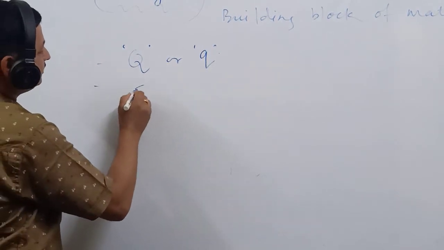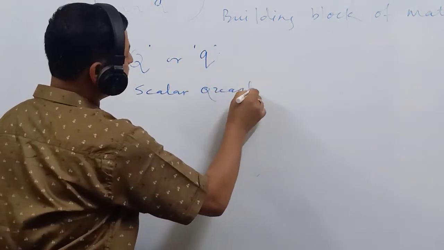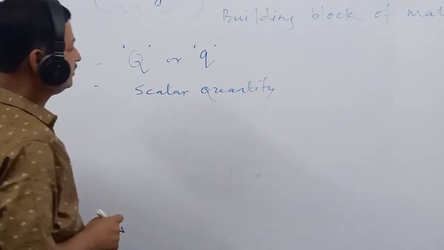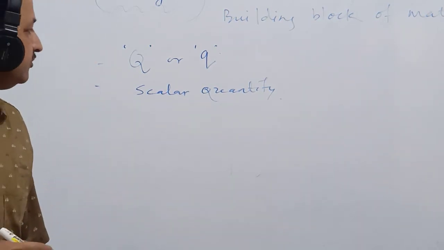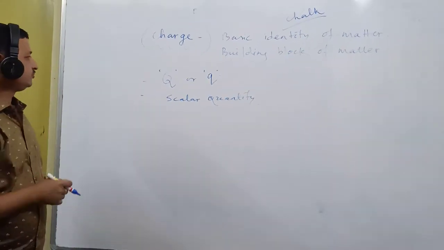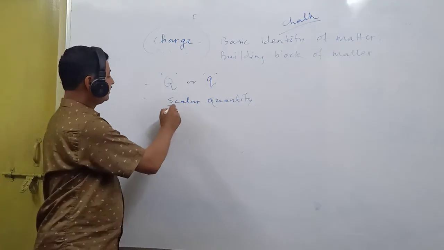Second thing, charge is a scalar quantity. Do you know what is a scalar quantity? Scalar quantities are those quantities which have only magnitude but do not have direction. So charge is a scalar quantity.